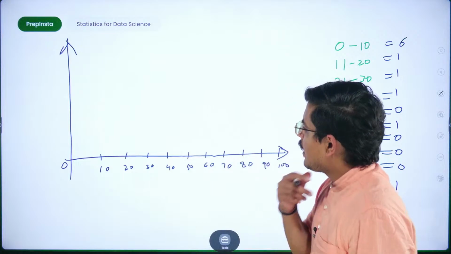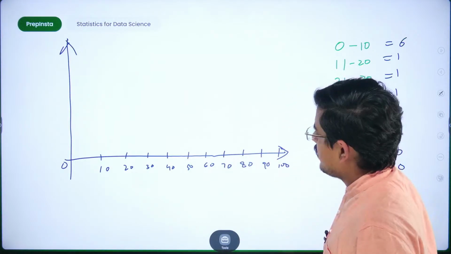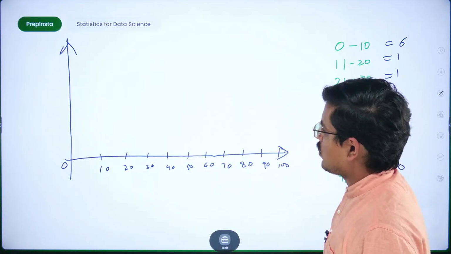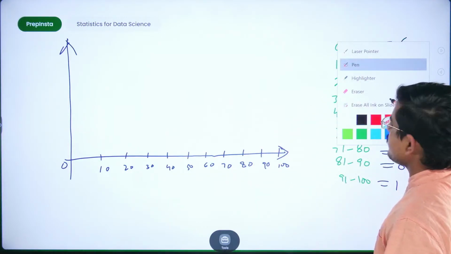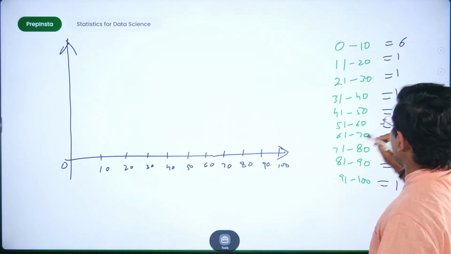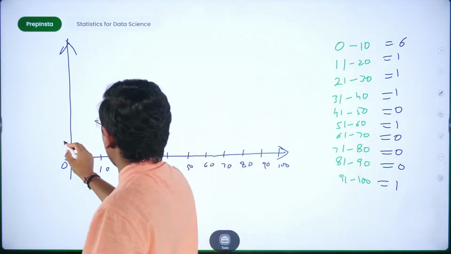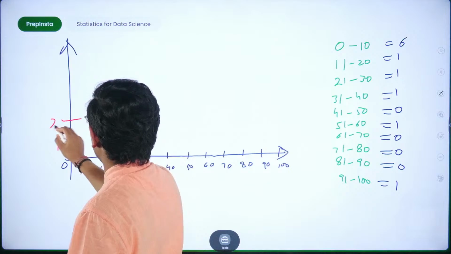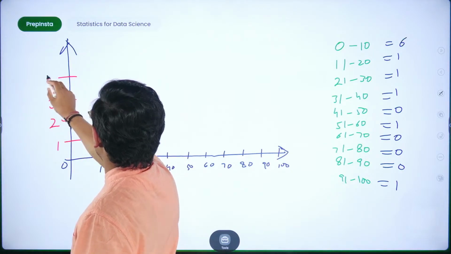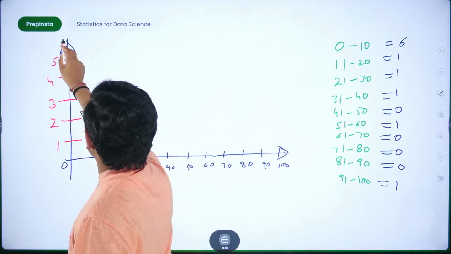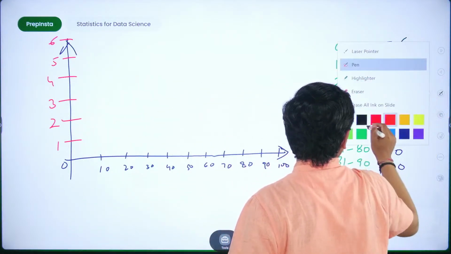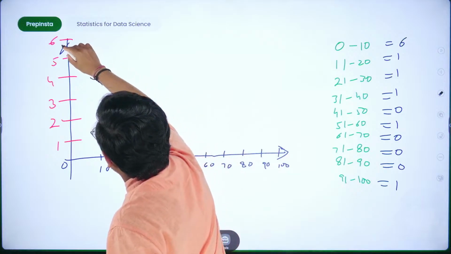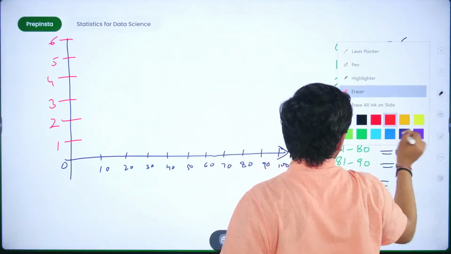Fine. So in this case, I'll take some different ink, and 1, 2, 3, 4, 5, and let's say 6 is here. Fine, I'll make it differently. Wait for a while, have patience, and you'll understand everything here.